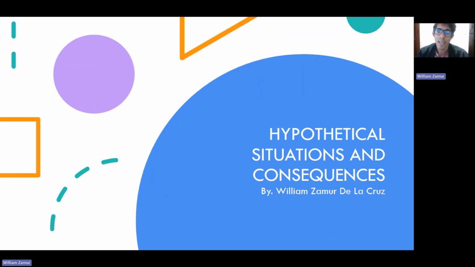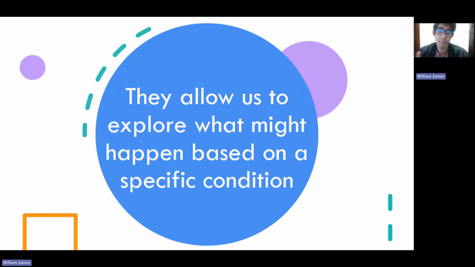First, I'm going to explain the definition. With this type of sentence, we can explore what might happen based on a specific condition. We use the if clause to introduce the conditions, and the main clause to show a potential consequence. No specific consequence is certain, but there is a probability that it happens. For this type of sentence, we use words such as would, could, and might.